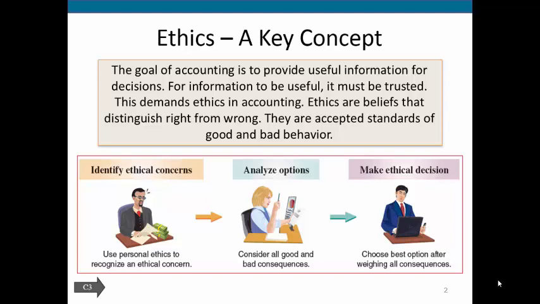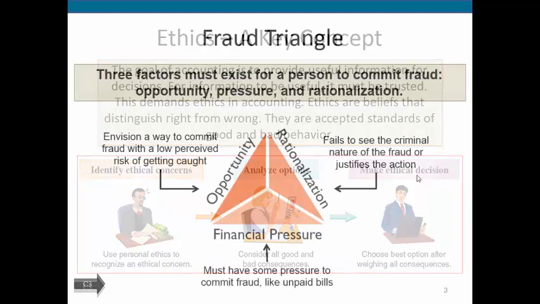You're looking at both the good and the bad consequences, and then hopefully you can make an ethical decision. And that means that we'll choose what is the ethically correct and legal decision, even if it doesn't suit us personally, as long as it's the more ethical decision. That's the decision we want to make.